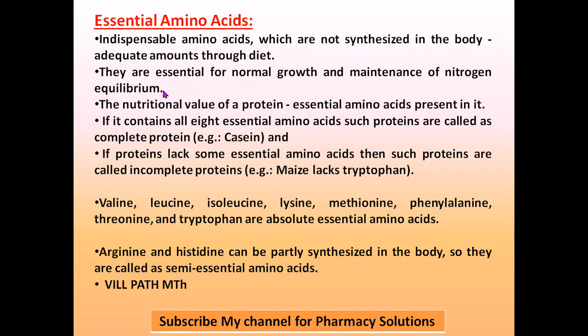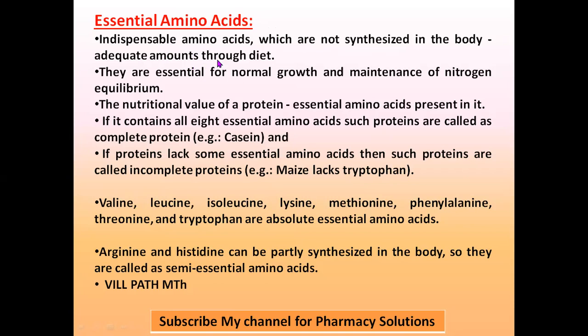Coming to essential amino acids, as the name indicates, essential amino acids are the amino acids which are not synthesized in the body. Totally 20 different amino acids are there. In that, 10 are essential amino acids, 10 are non-essential amino acids. Essential amino acids are not synthesized in the body. Non-essential amino acids are synthesized in the body. The other name for essential amino acids is indispensable amino acids, which are not synthesized in the body, and they have to be supplied through your diet.